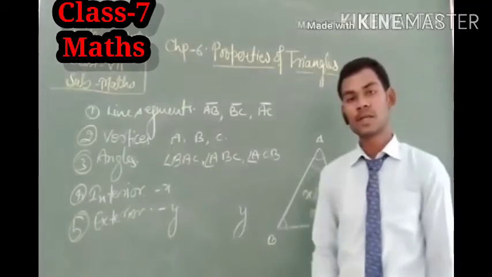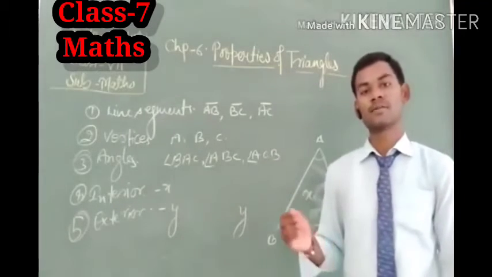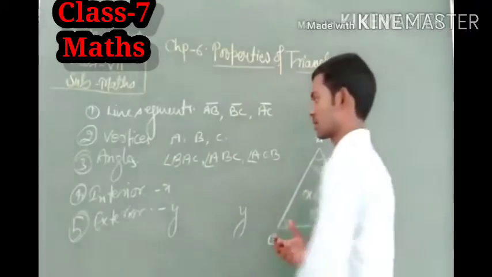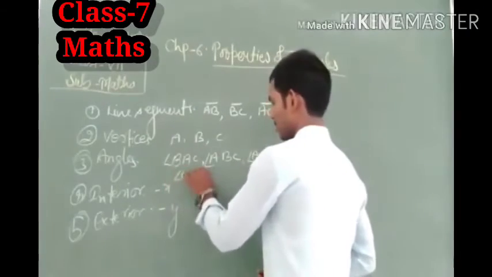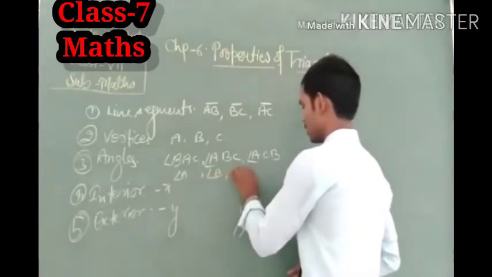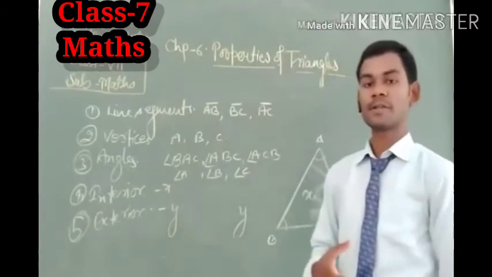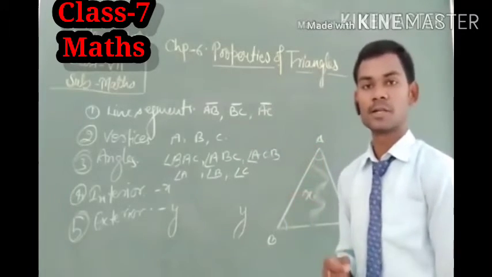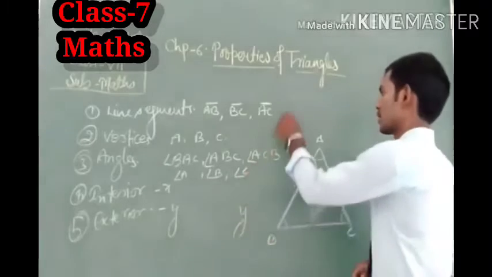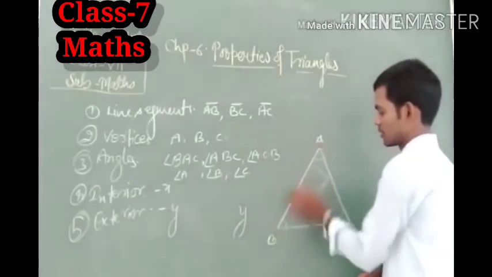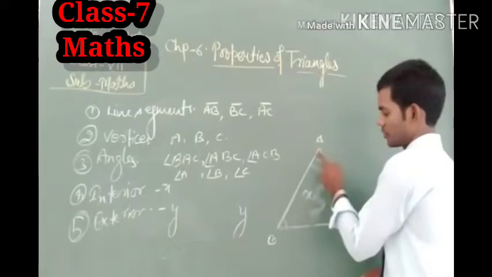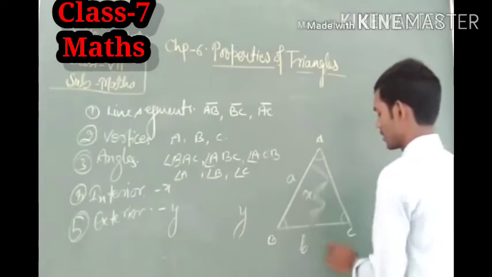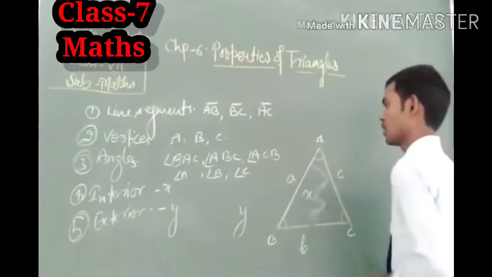As we know, we can represent an angle in many ways, like with one letter: angle A, angle B and angle C. Similarly, sometimes the sides are also represented by small letters of the English alphabet. If this is the line segment AB, we represent it by the small letter c, and this line segment is represented by a, and this line segment by b.